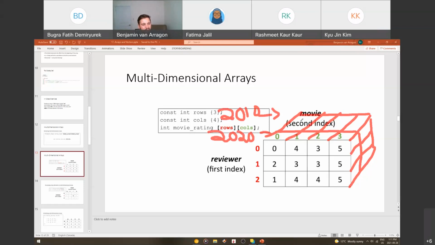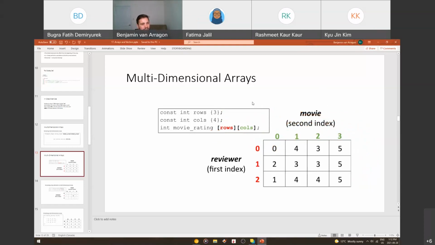And then we could see what their review is for 2010, way back, for the Titanic from reviewer 0. They gave it maybe a 4 back then, but now they're giving it a 0 in 2020. And say back in 2010, we could see what movie 2 got from reviewer 3. It's just a common way to imagine a 3-dimensional array. It gets funky once you get into fourth dimensions and stuff like that, but you can make as many dimensions as you want.